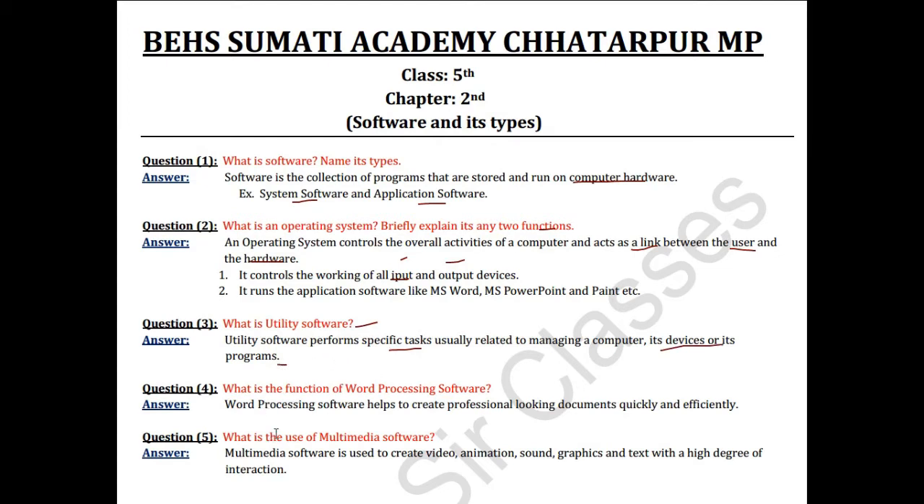Next one, what is the function of word processing software? Word processing software are like Microsoft Word, WordPad, Notepad. All editing software are known as word processing software. So the answer is, word processing software helps to create professional looking documents quickly and efficiently. Now the last question is, what is the use of multimedia software? Multimedia software is used to create video, animation, sound, graphics, pictures and text with a high degree of interaction. So the exercise of this chapter is now over.